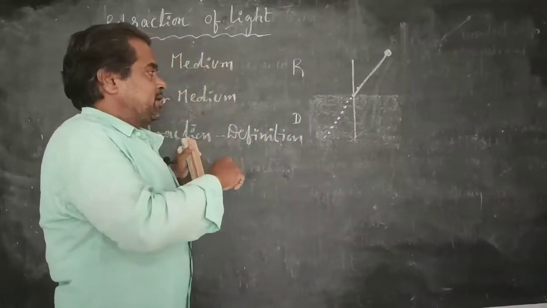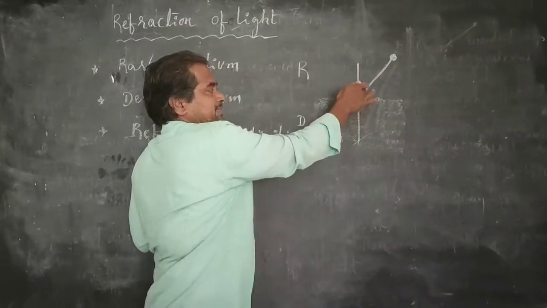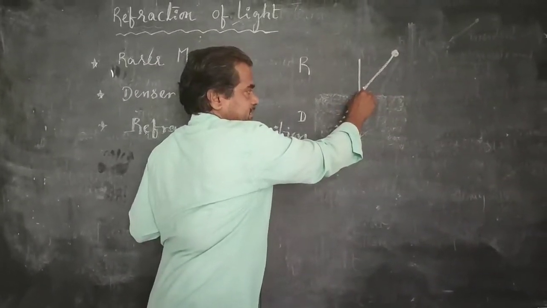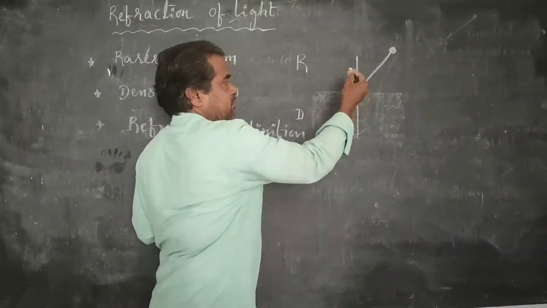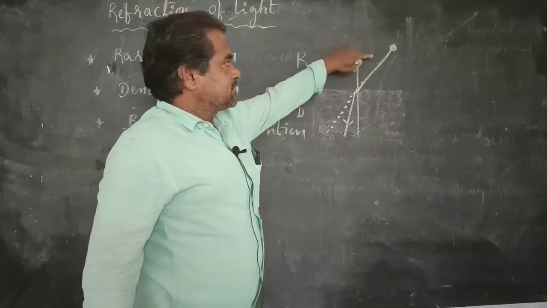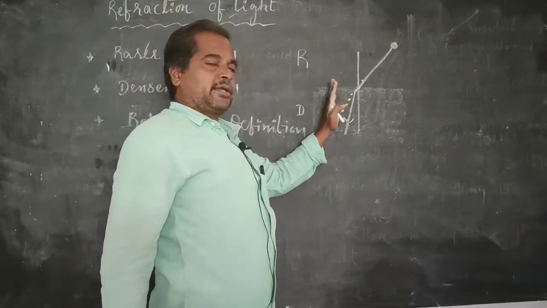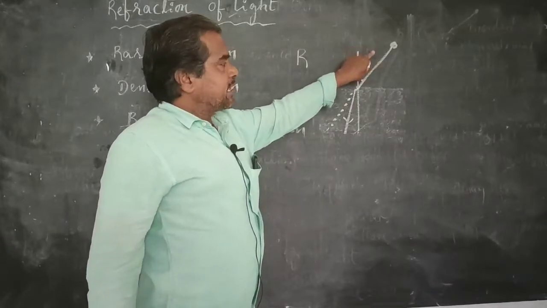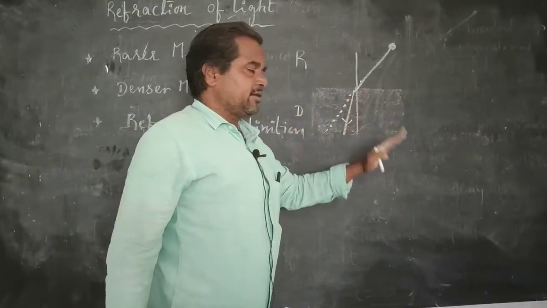We have already explained that any light ray which travels from one transparent medium to another transparent medium changes its direction. So it bends nearer to the normal. Why does it bend nearer to the normal? According to the definition of refraction, any light ray which travels from rarer medium to denser medium, the corresponding refracted ray moves nearer to the normal. That is fundamental.